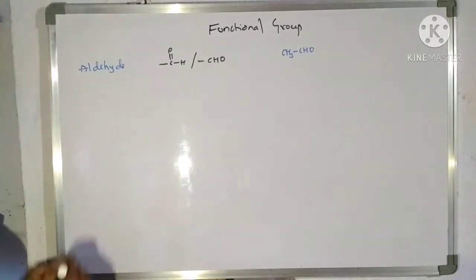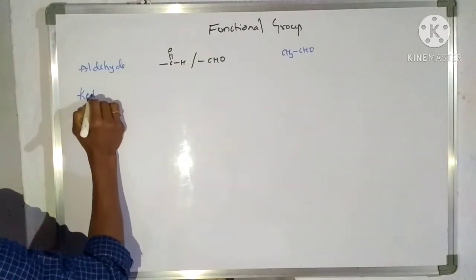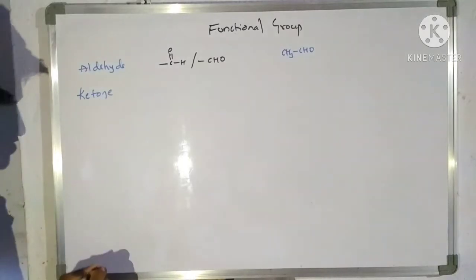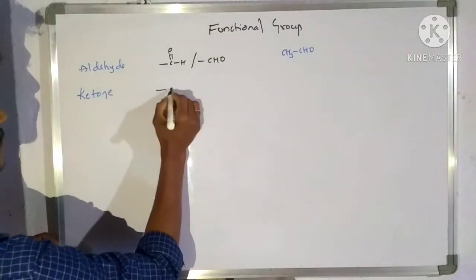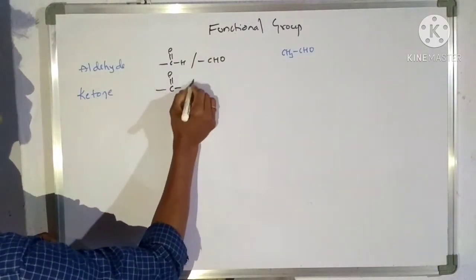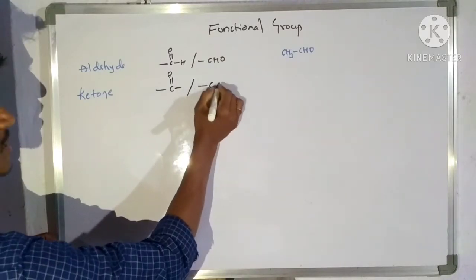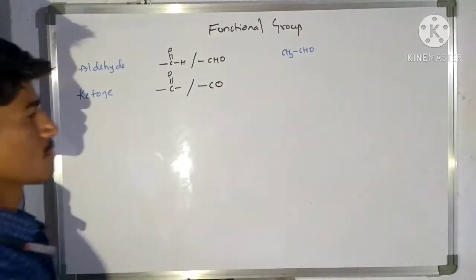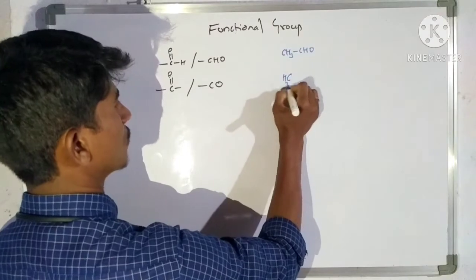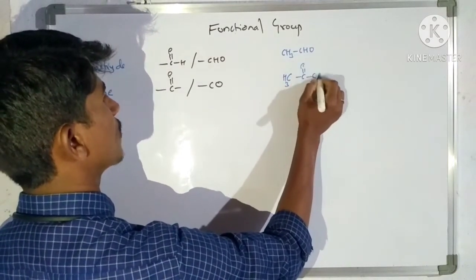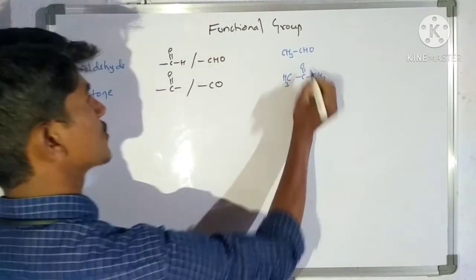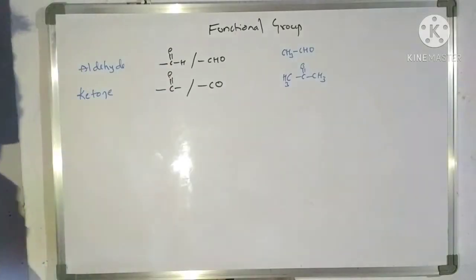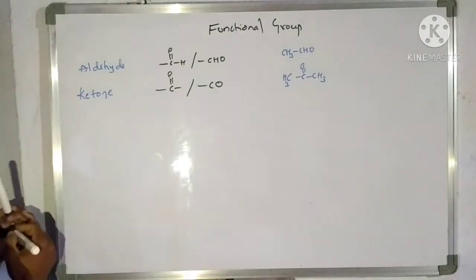The next functional group is ketone. This is the ketone functional group, or we can simply represent it like this also. The example is acetone, which is used in nail polish remover.